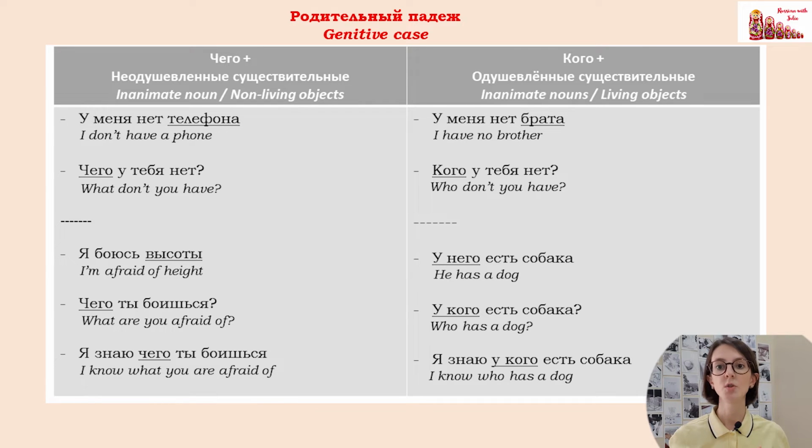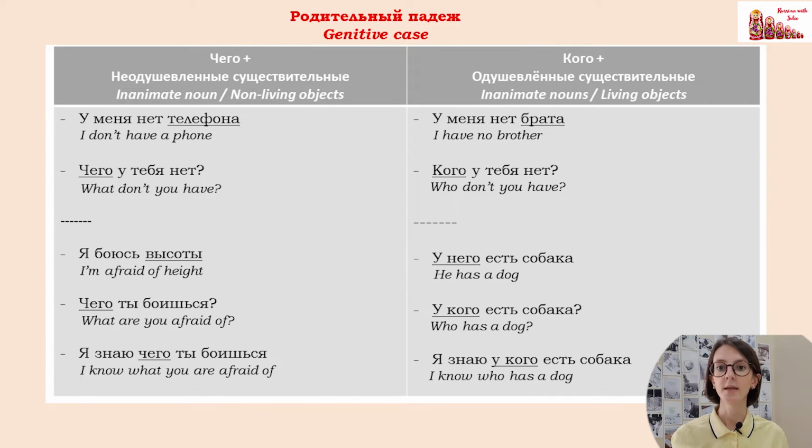That's why if you want to ask what are you afraid of, you don't say что, you use чего. Чего ты боишься? Я знаю, чего ты боишься. Non-living objects. Speaking of living objects, кто in genitive case will be кого.